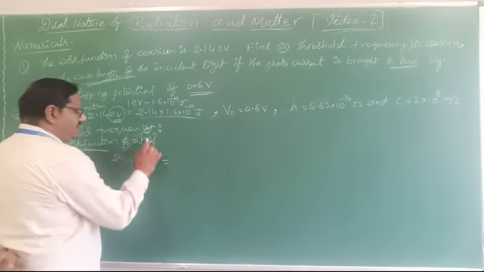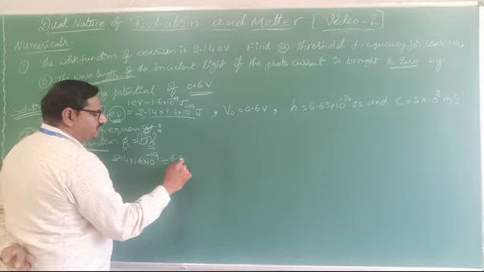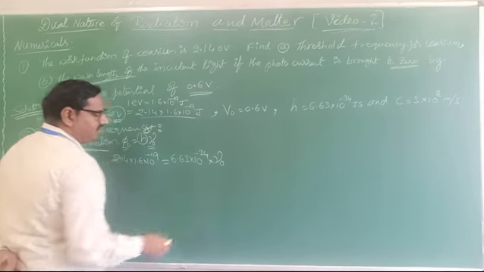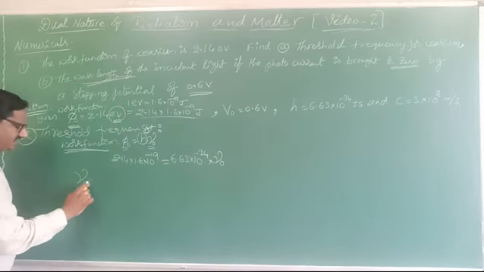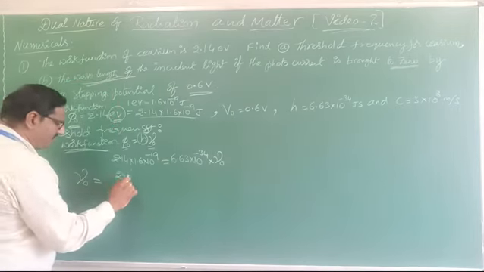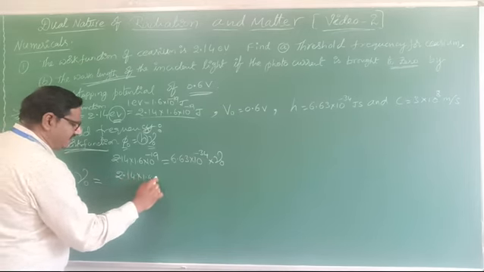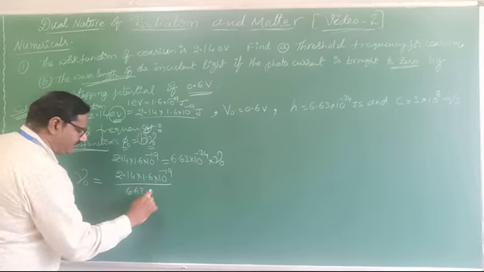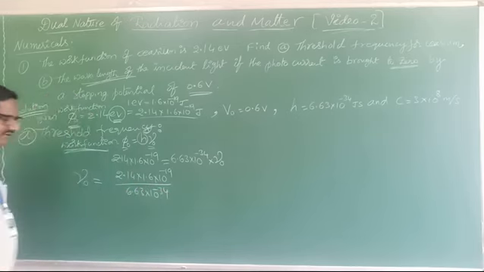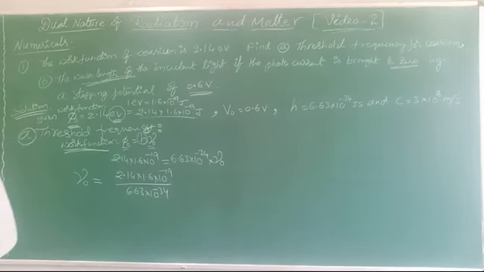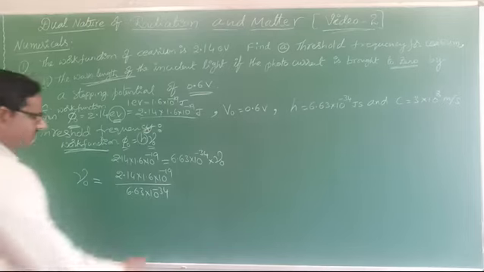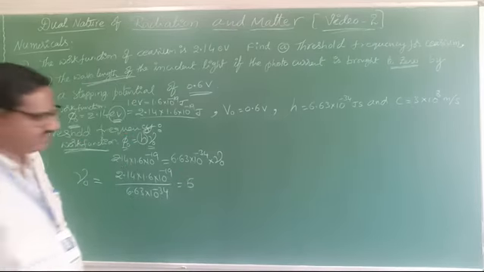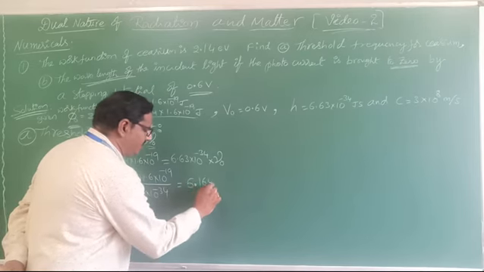Instead of h, I write 6.63 into 10 power minus 34 into nu naught. From this, nu naught equals 2.14 into 1.6 into 10 power minus 19 divided by 6.63 into 10 power minus 34. If you cancel these, how much do you get? 5.164.